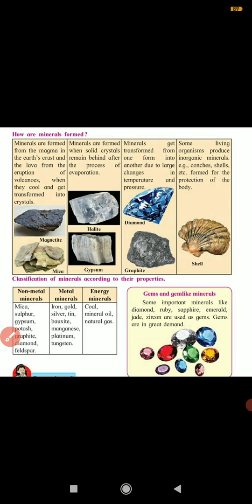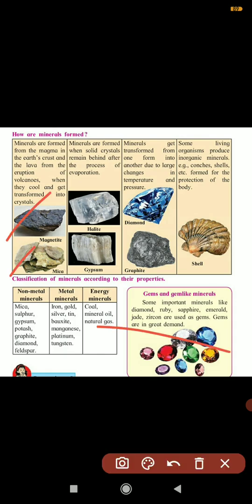How are minerals formed? This is important here. They have given four processes. First, minerals are formed by lava. When a volcano erupts, the lava cools and is transformed into crystals. That is one type of mineral, for example magnetite and mica. Next, minerals are formed when solid crystals remain behind after the process of evaporation, that is halite and gypsum. Again, minerals get transformed from one form to another due to a large change in temperature and pressure, that is diamond and graphite, children.